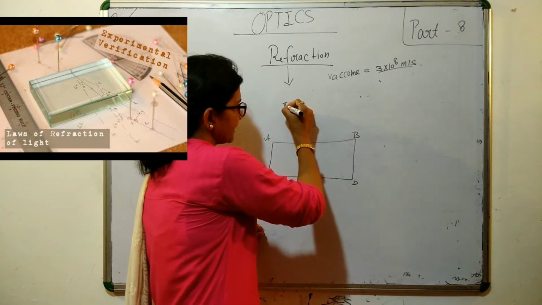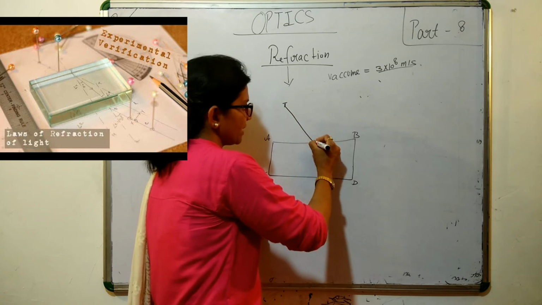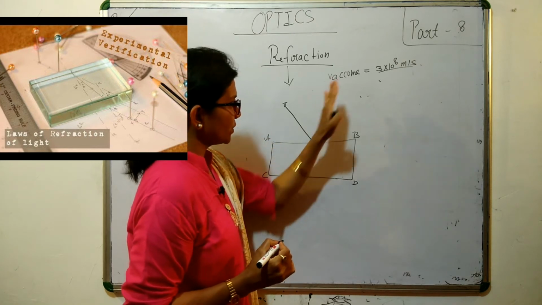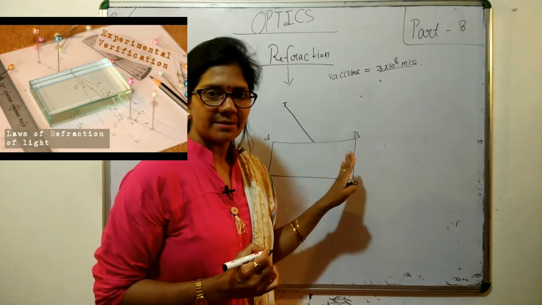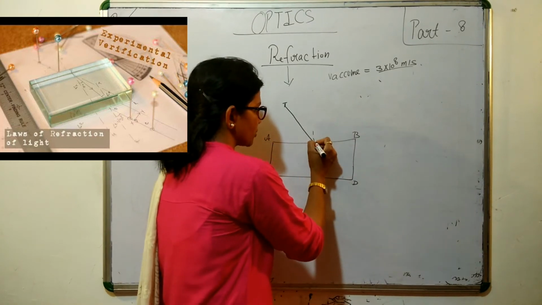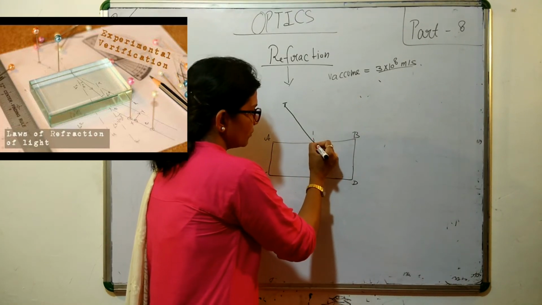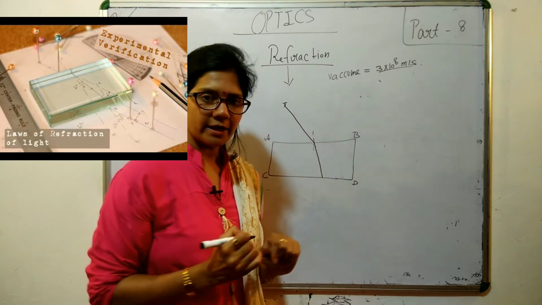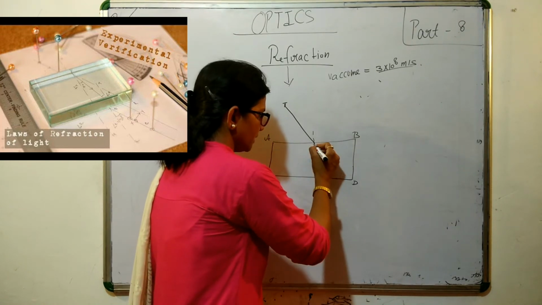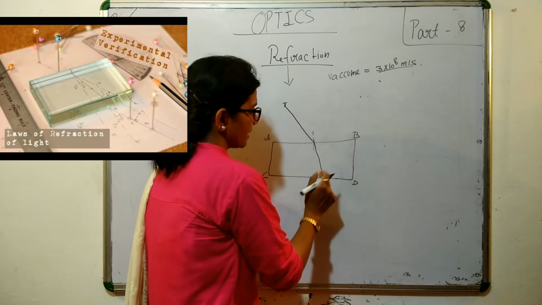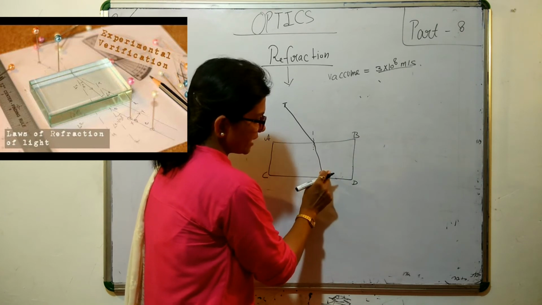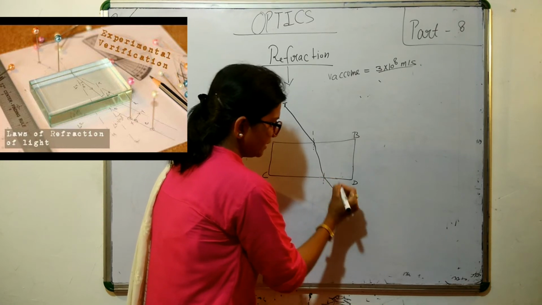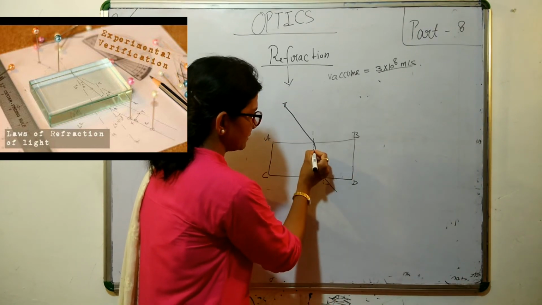From the pin, there will be a ray coming obliquely to this glass slab, and you know it is air, the glass slab is a denser medium. So what will happen actually, it will move toward the normal. Okay, it will move toward the normal, and then again there is an interface from denser to the rarer, then it is normal, and then it will move away from the normal.